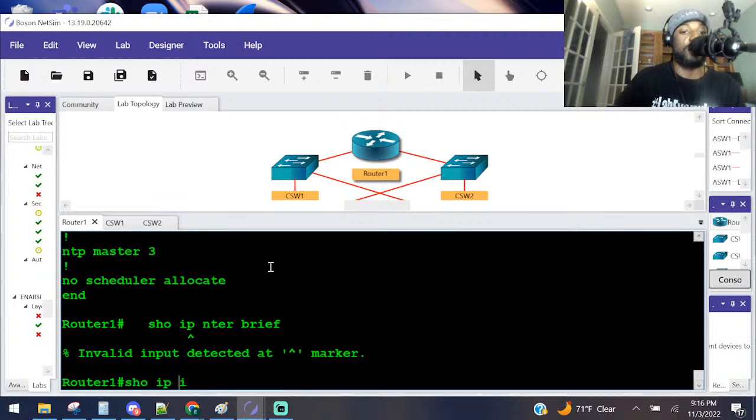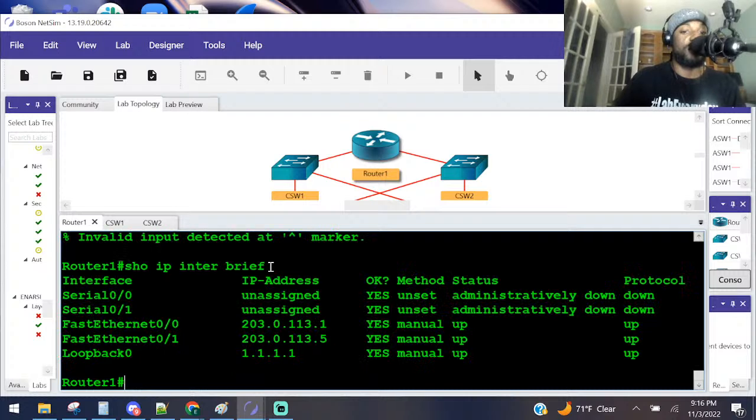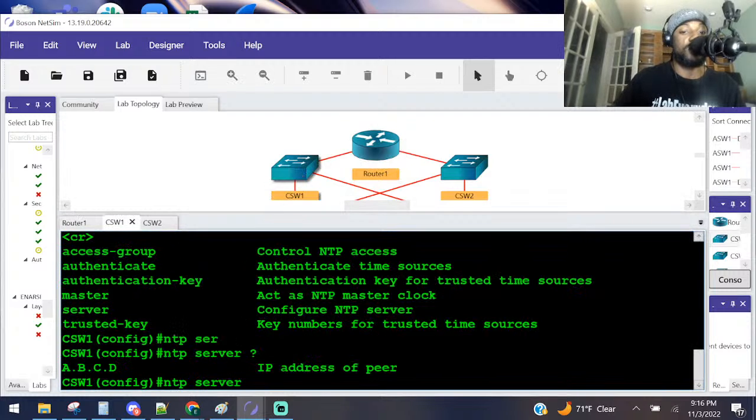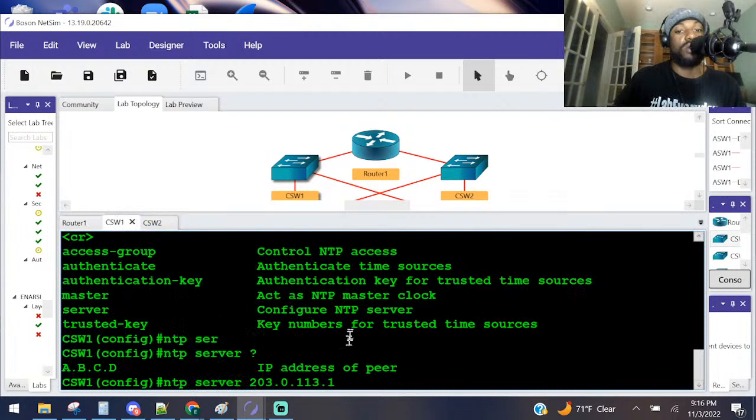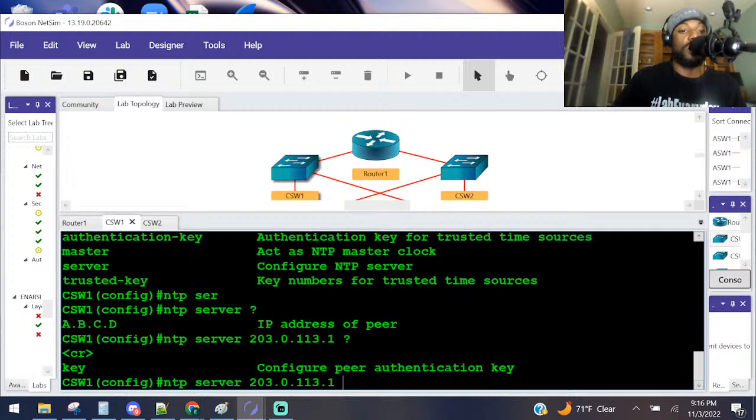I typed that wrong. My bad. Show IP interface brief. And then the 00 interface is that right there. 203.0.113.1. Let's go back and verify that was the correct one. 203.0.113.1. Question mark. They didn't say nothing about a key, right?